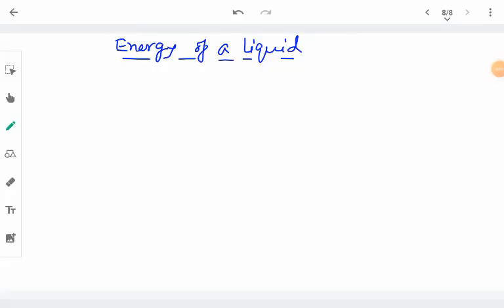Very good morning. Today's class is about energy, the different kinds of energies possessed by a liquid, and based on it we have to understand Bernoulli's theorem, which is a very important theorem about fluid flow. So the very first kind of energy which a flowing liquid possesses is the kinetic energy. From the definition of kinetic energy, it is very simple to understand.